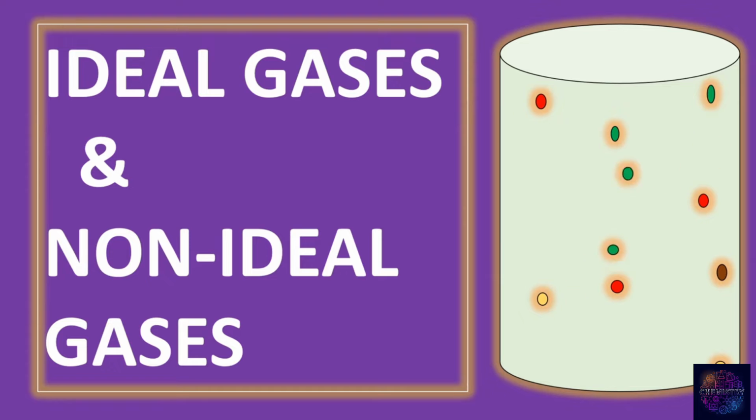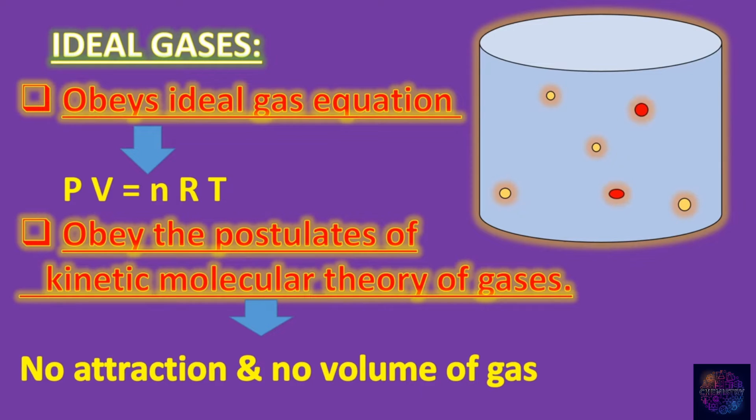Today's topic is about ideal gases and non-ideal gases. Ideal gases obey the ideal gas equation, that is PV = nRT. They also obey the postulates of the kinetic molecular theory of gases at all temperatures and pressures, especially the two postulates that there is no attraction or repulsion between the gas molecules, and the actual volume of the gas molecules is negligible as compared to the total volume of the container.